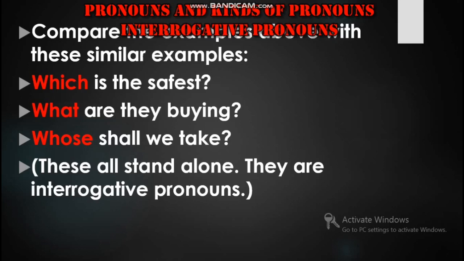So this is the most important thing which students should understand and remember: looking at the sentences, when they come across words like what, whose, which, who and whom, if they are used just before the noun and they are describing a noun or a pronoun, in that case they are interrogative adjectives. And when they stand alone in a sentence and are used to ask questions about nouns, then they are interrogative pronouns.